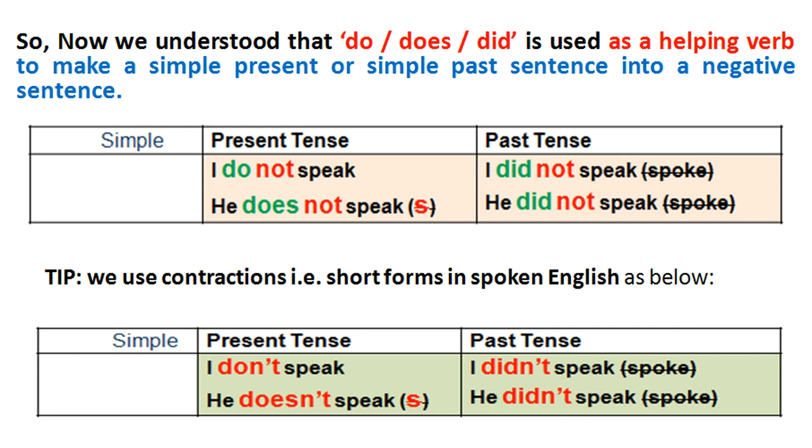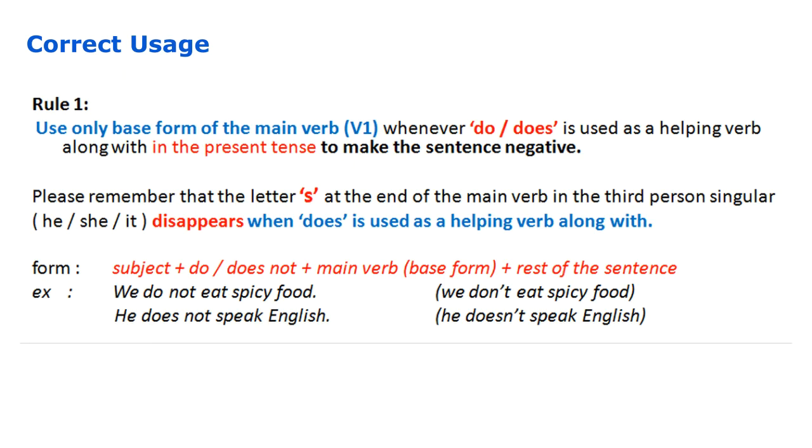So friends, now we understood that do or does or did is used as a helping verb to make a simple present or a simple past sentence into a negative sentence. Please remember that we use short forms in spoken English. Like while speaking, we say do not as don't, does not as doesn't, and did not as didn't.